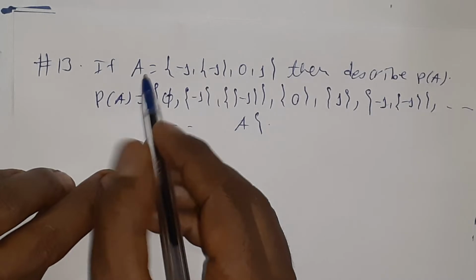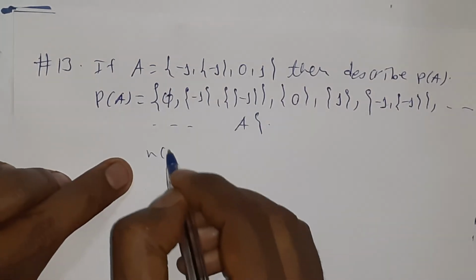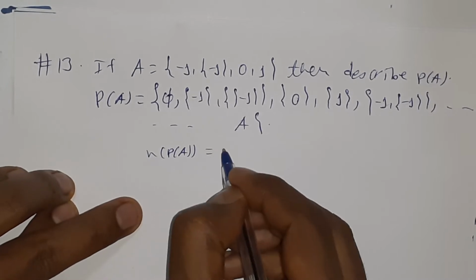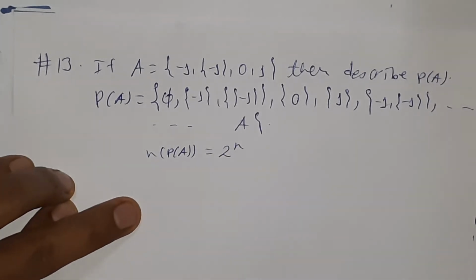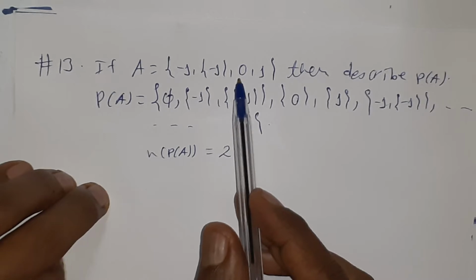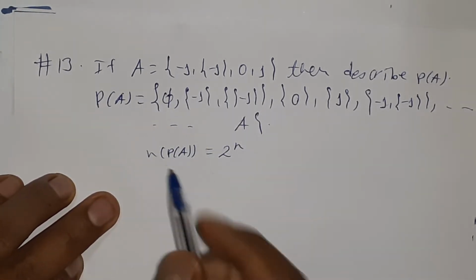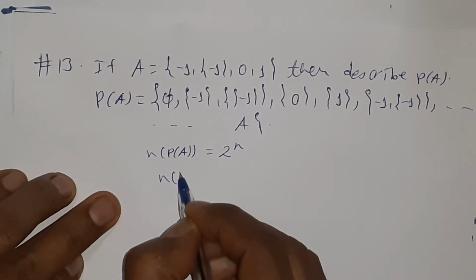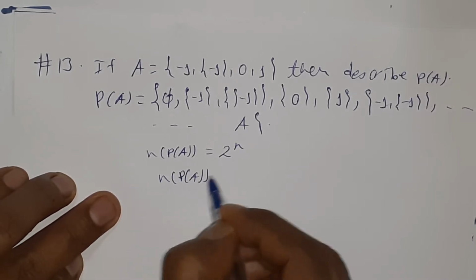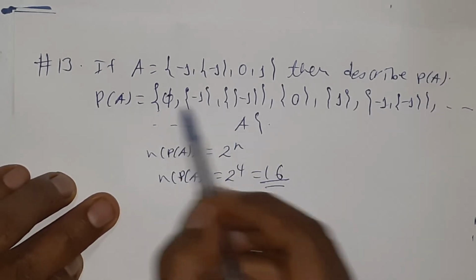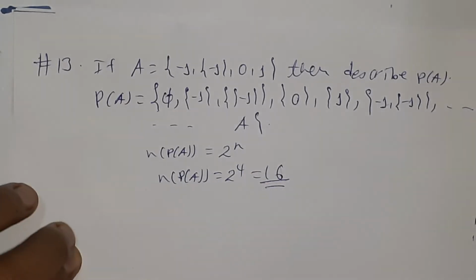And we know that if A is a finite set, the number of elements of the power set of every finite set will be obtained by using the formula 2^n, where n is the number of elements of the given set. In this case the number of elements of this set is 4. Therefore the number of elements of the power set of A is equal to 2 to the power of 4, which is equal to 16. Therefore the number of elements of this set will be 16.